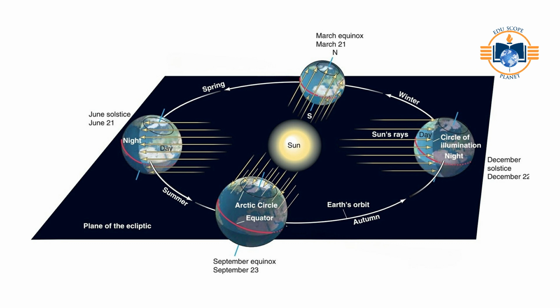Effects: longest day and shortest night in the northern hemisphere. Areas north of the Arctic Circle experience 24 hours of daylight, the midnight sun. It marks the beginning of summer in the northern hemisphere. At the same time, the southern hemisphere experiences its shortest day and longest night.